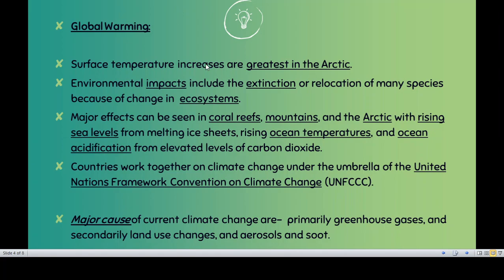Because of global warming, there is an impact here on the Arctic oceans or Arctic spheres. That means North Hemisphere and South Hemisphere. What happens in the North Hemisphere and South Hemisphere?